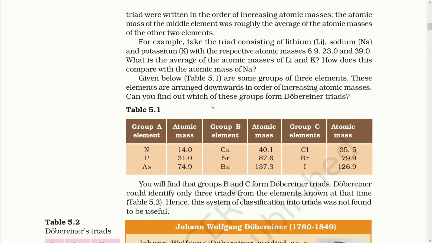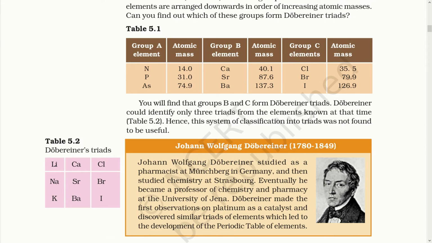But there were some limitations in Dobereiner's triads. Not all the elements followed this principle. If you can see groups A, B and C, only these three groups were considered as triads. The other elements known at that time could not fit into these triads. Also, with the discovery of new elements, the system of grouping elements didn't really work.